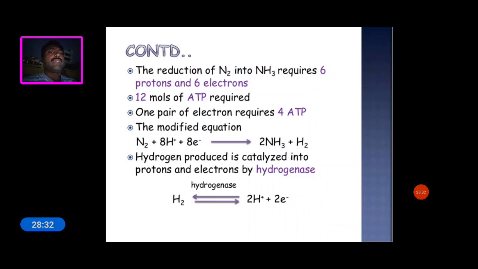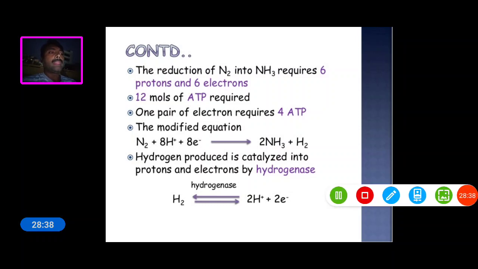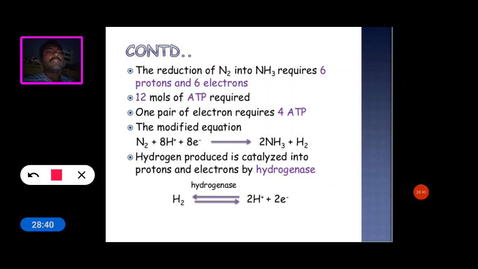The reduction of nitrogen to ammonia requires 6 protons and 6 electrons, and 12 molecules of ATP. One pair of electrons requires 4 ATP. So the modified equation is nitrogen plus 8 electrons and 8 protons gives ammonia. The hydrogen is catalyzed into protons and electrons by the enzyme hydrogenase.